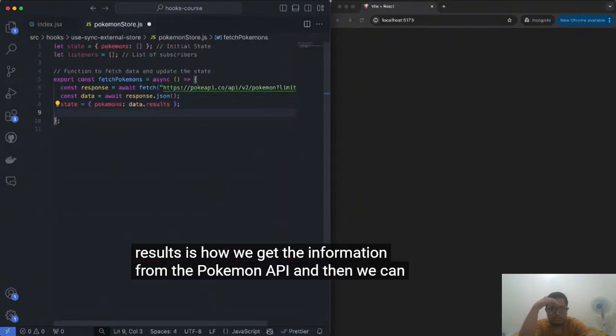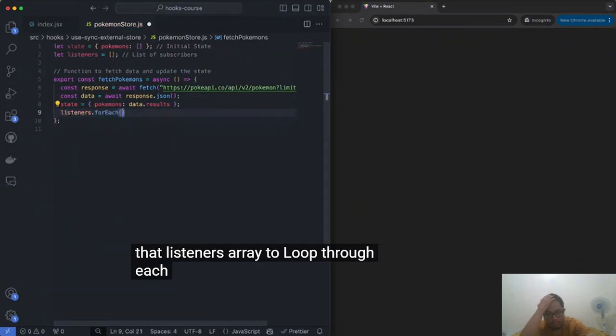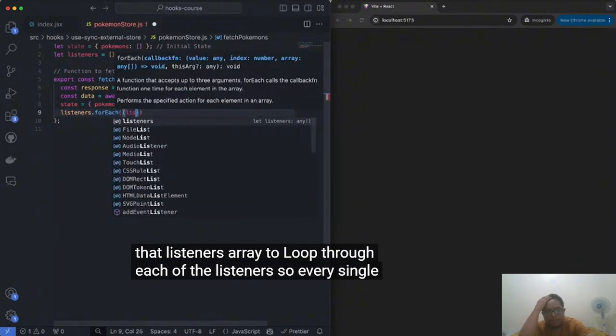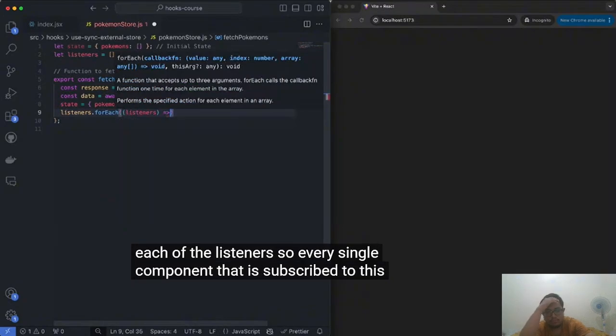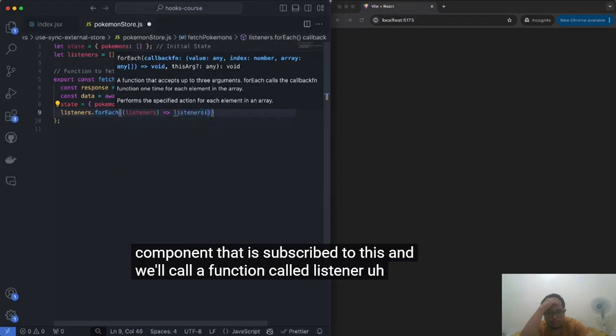And then we can use that listeners array to loop through each of the listeners, so every single component that is subscribed to this, and we'll call a function called listener, like this.